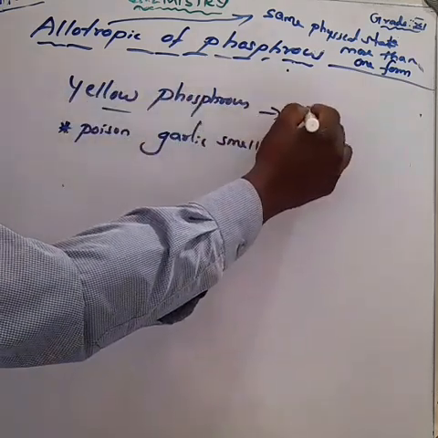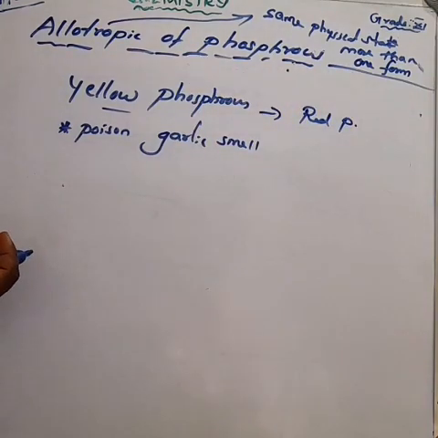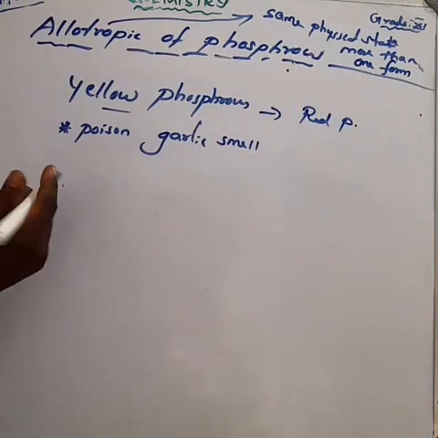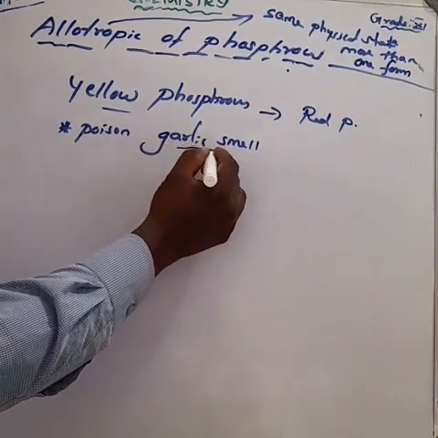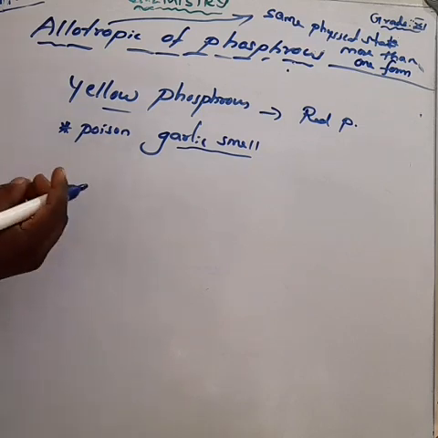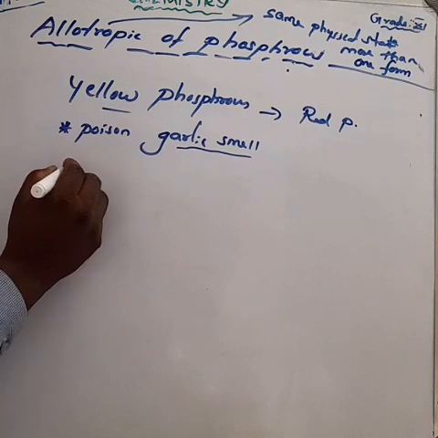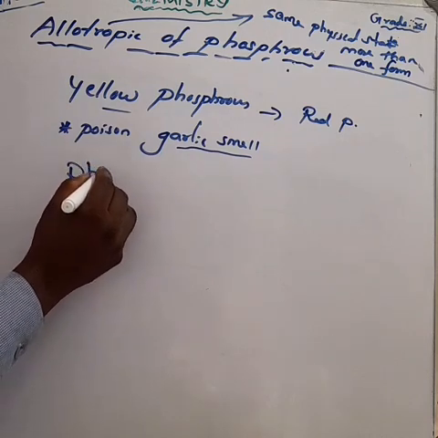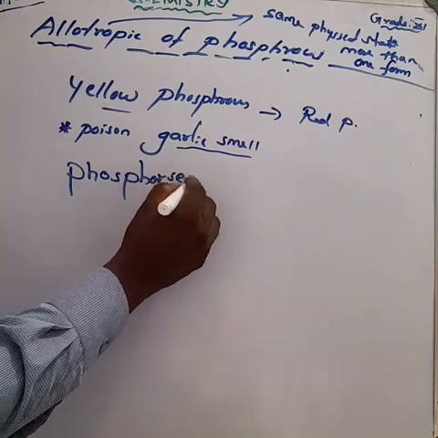Okay, it is also known as yellow phosphorus. It is highly poisonous and also it has a characteristic garlic smell. It glows in the dark due to oxidation, which is known as phosphorescence.